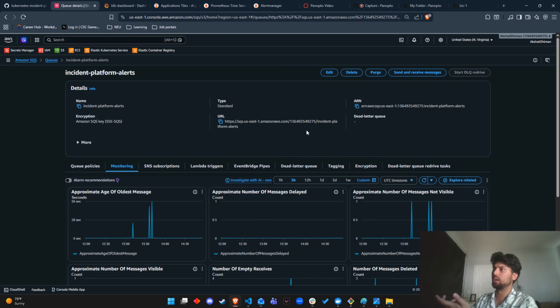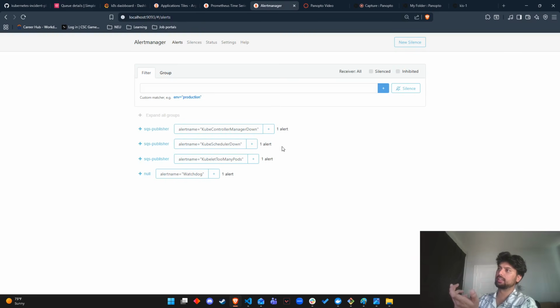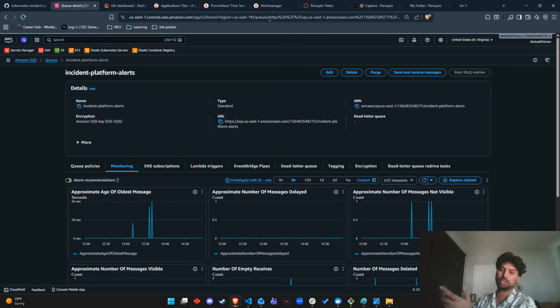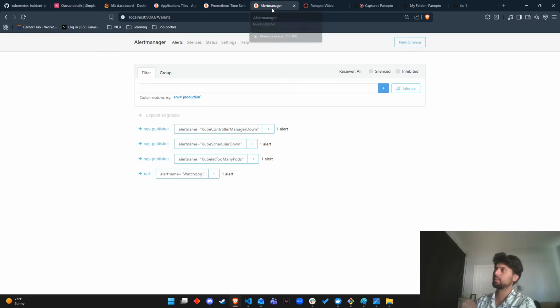How is this entire system going to capture the alerts? We have implemented this with an SQS queuing mechanism, so that each and every alert goes into the queue. Even if the consumer is down, the queue will hold the alert and then push it to the incident service, which is our consumer.